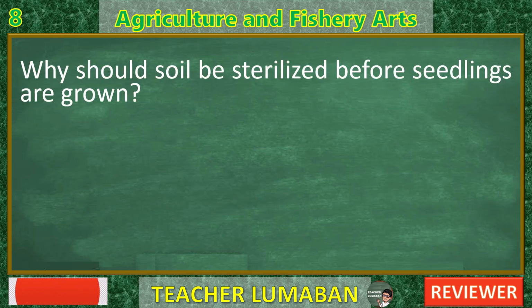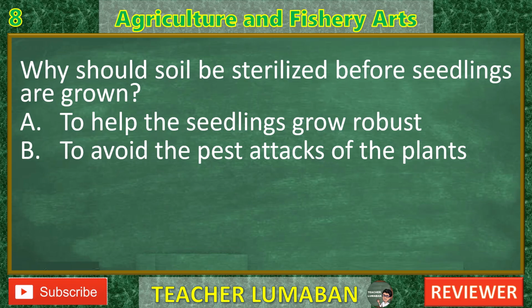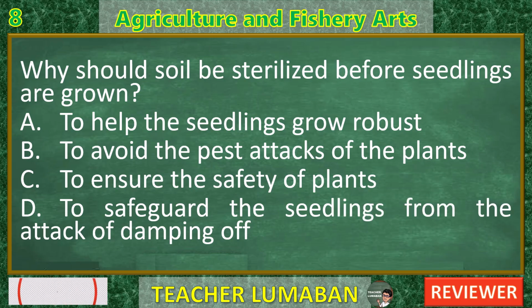Why should soil be sterilized before seedlings are grown? A. To help the seedlings grow robust. B. To avoid the pest attacks of the plants. C. To ensure the safety of plants. D. To safeguard the seedlings from the attack of damping off. In the next 5 seconds, select the best response from the available options.